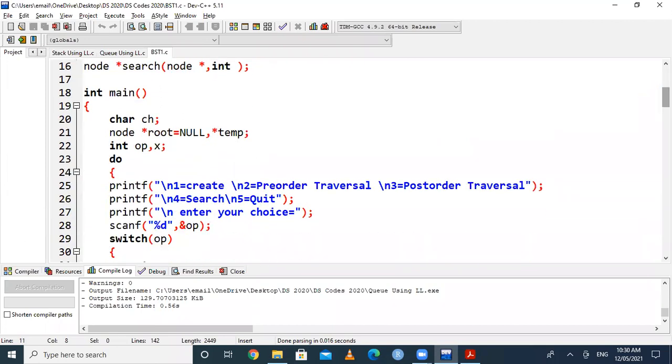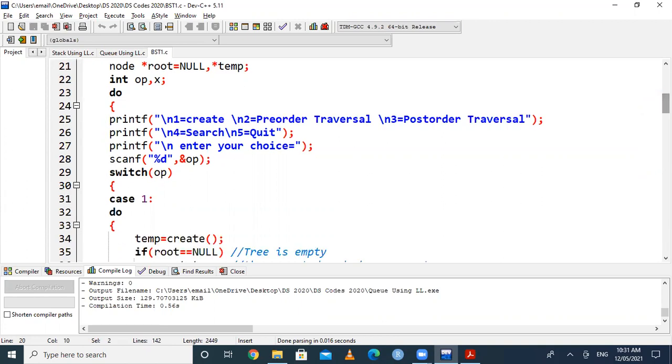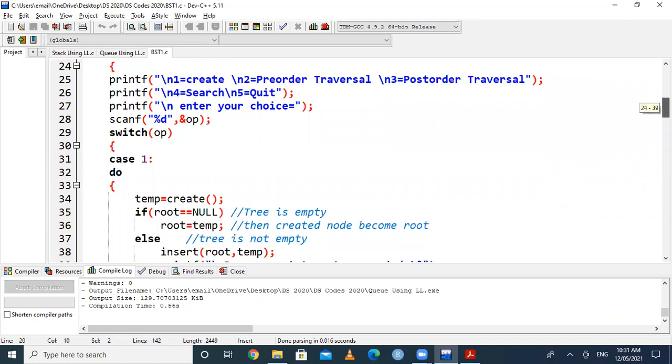Then here we are going for the main function. In that main function, we are declaring a variable ch of character type. What is the use of ch, I will tell you later. After that, we will create a menu like in-order, pre-order, post-order, and we will take one option from the user and store it in variable op.